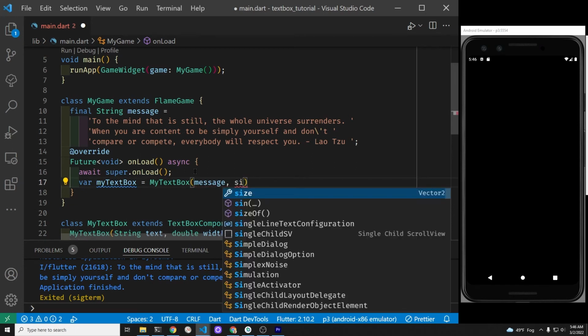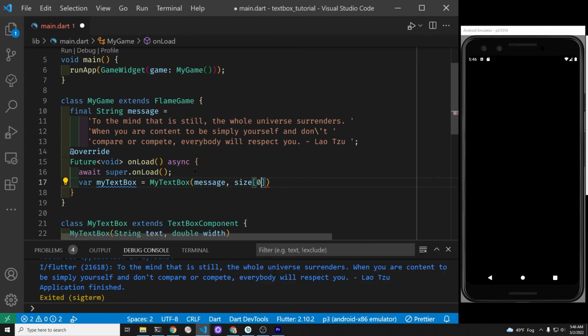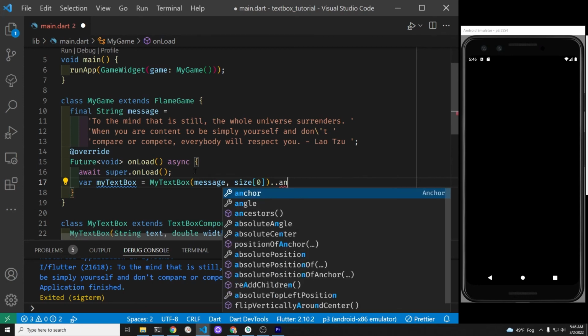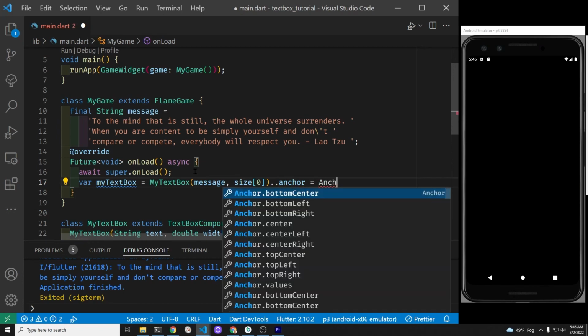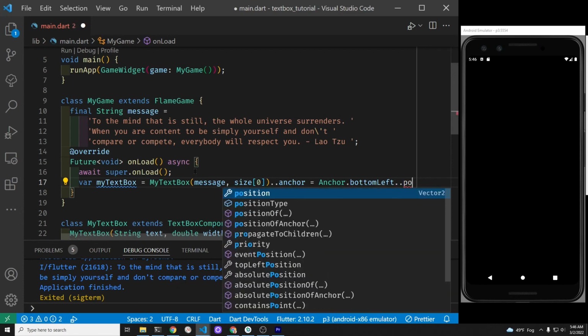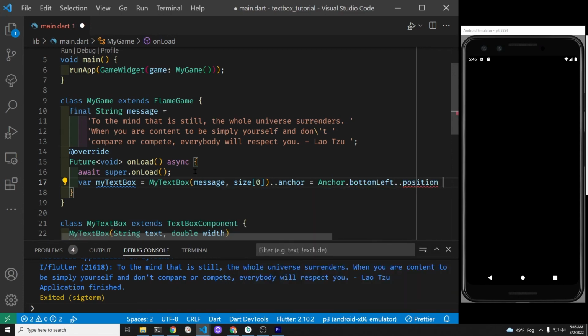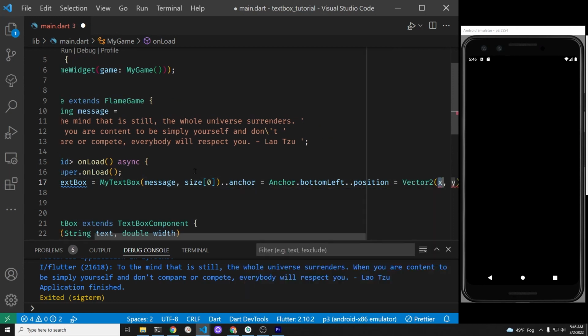So similar to a sprite component, we're going to instantiate it here in the onLoad method, which is from the Flame game. We'll create a variable, and we're going to pass it the instantiation of the new class that we just created, which we called my text box. The Flame components do have both an anchor and a position. So we're going to add the anchor as the bottom left.